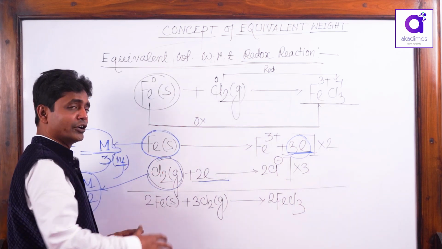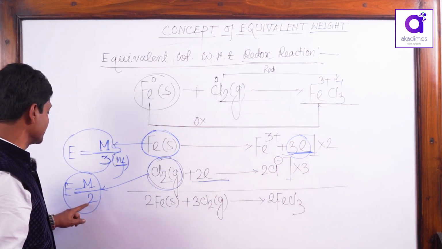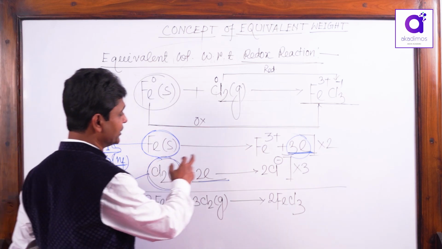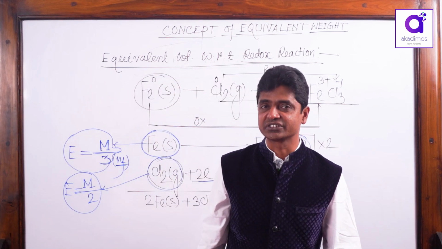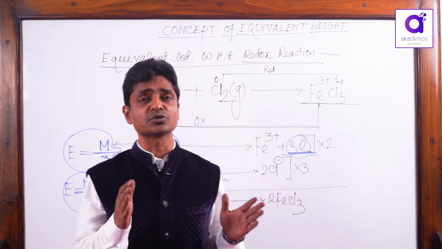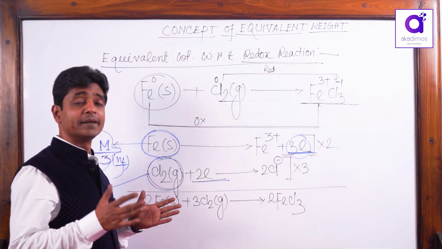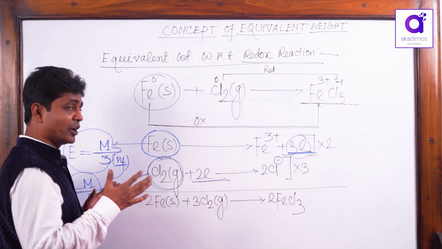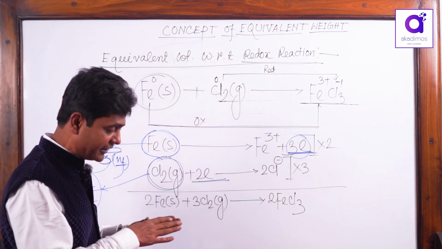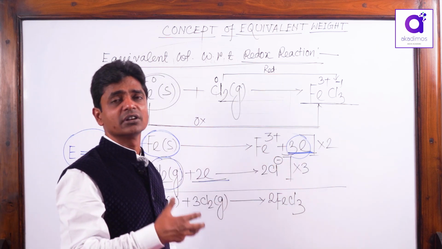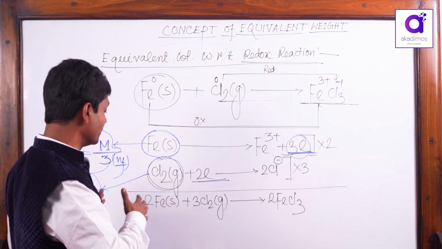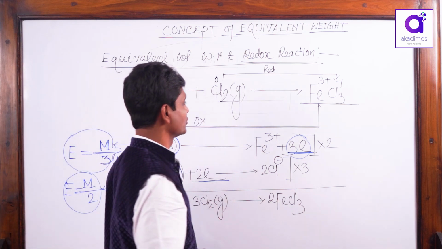Similarly, the equivalent weight of chlorine here is 35.5 if it reduces to Cl minus. If it reduces to Cl minus, that means when you take 35.5 gram of chlorine, then the corresponding 1 mole electron transfer will occur. The equivalent weight is the weight per 1 mole electron transfer.